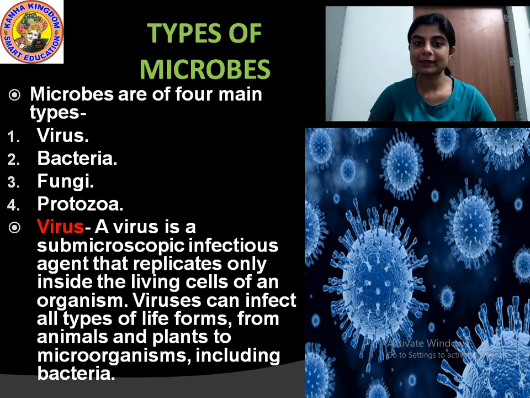4 main types. The first one is virus, V-I-R-U-S, virus. Second one is bacteria, B-A-C-T-E-R-I-A, bacteria. The third one is fungi, F-U-N-G-I, fungi. And number 4th one is protozoa, P-R-O-T-O-Z-O-A, protozoa. Now what is virus? What kind of microorganism is virus?